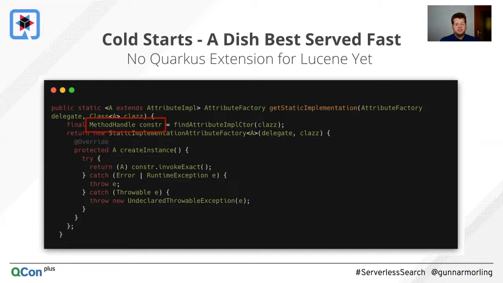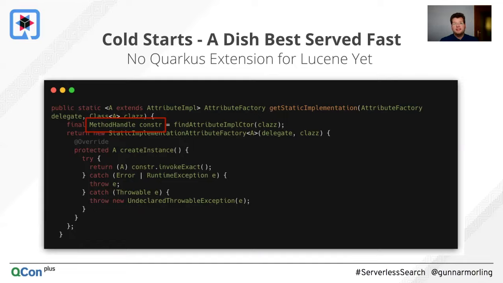which is a factory which instantiates those attribute classes, which are essentially metadata attributes of an index. And now this attribute factory, you would think it uses reflection to instantiate those types. But what I actually found is, it doesn't use reflection, it uses this method handle.